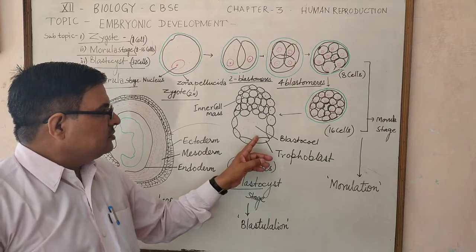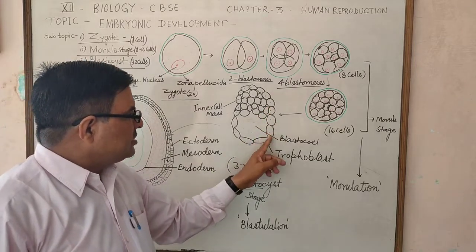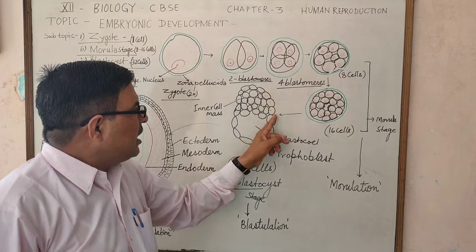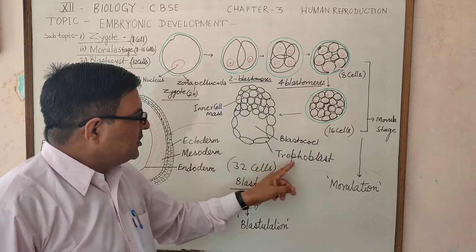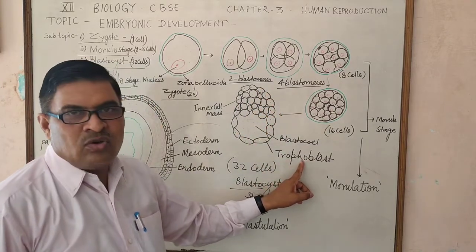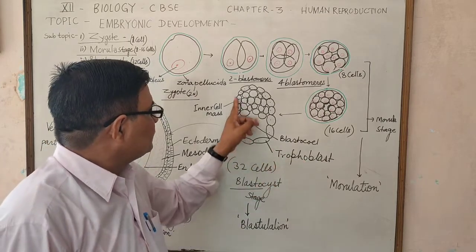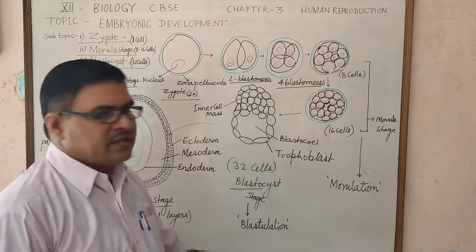The micromeres are arranged in a layer form as the outer layer. This is called the trophoblast, which is a single layer of cells.